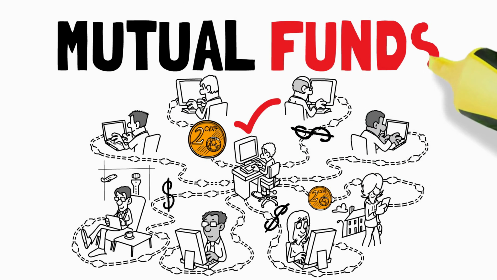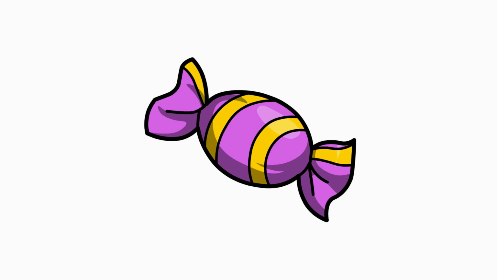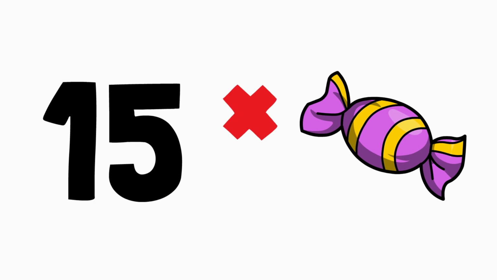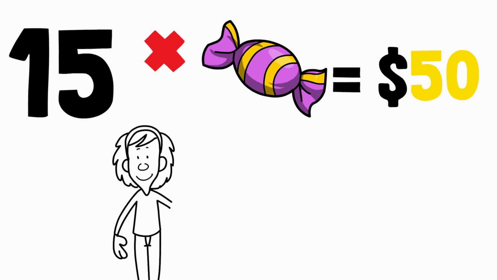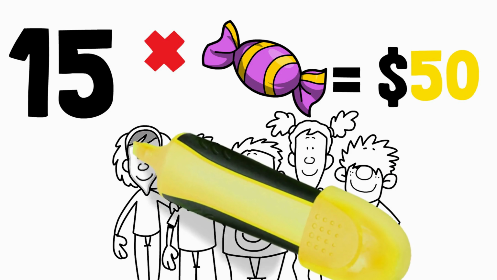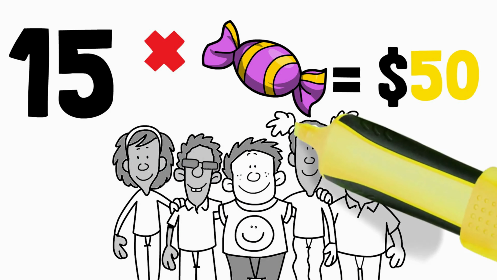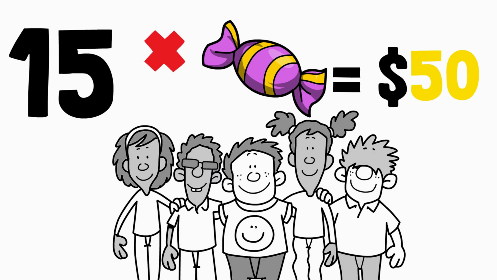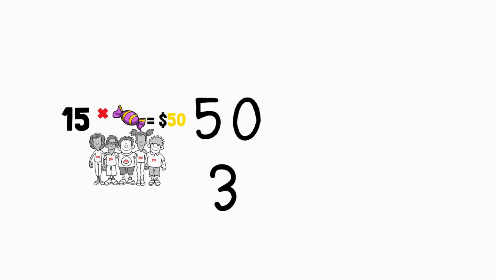Number 2. What are mutual fund units? Let's take an example. Imagine a pack of 15 candies costs $50, but the shopkeeper will only sell the pack. 5 friends want to buy it, but each has only $10, so they pool it together and buy the pack. Now, each one of them has received 3 units of candy. The value of each candy unit is 50 divided by 15, which is $3.33 for each candy.